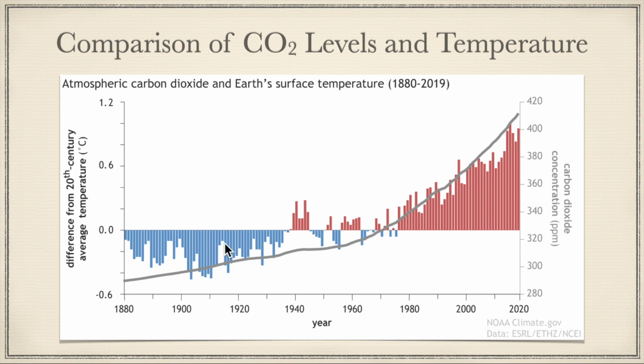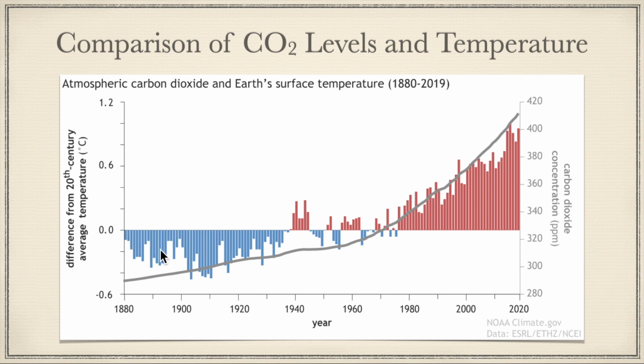Now, these bars, the blue bars and the red bars, are the difference from 20th century average temperatures. So what we've done is taken all the temperatures from the 20th century, from 1900 to 2000, taken an average of that temperature, and that's what this line is here at 0.